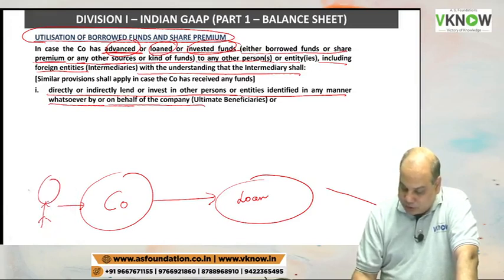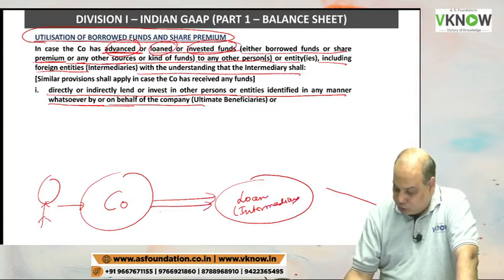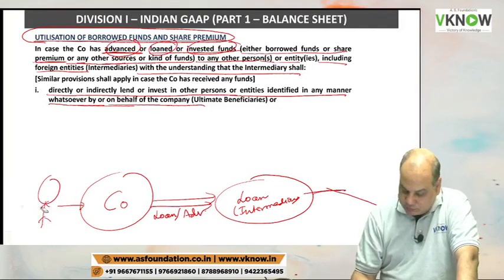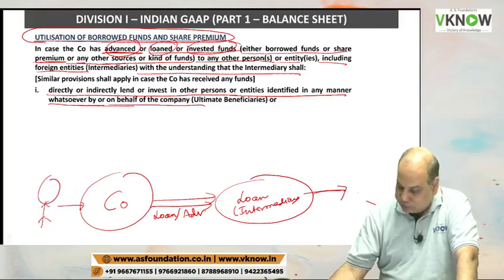And this party, I will call intermediary, to whom the loan or advance is given, they will invest in another company.